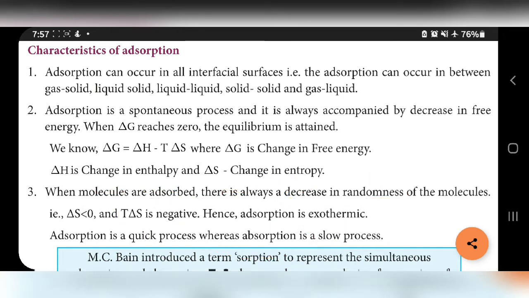Adsorption is a quick process, whereas absorption is a slow process. So this is the difference: adsorption is a quick process, and absorption is a slow process. So with this, characteristics of adsorption are over.